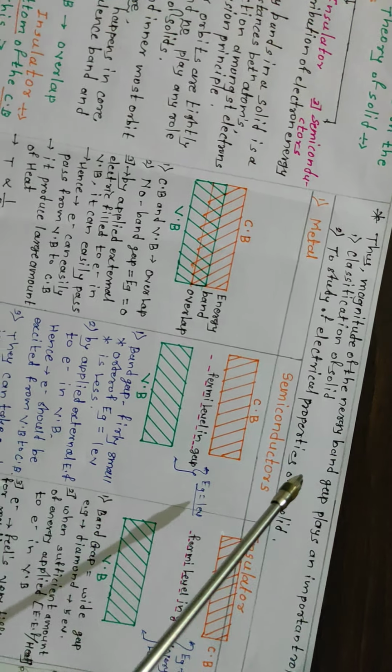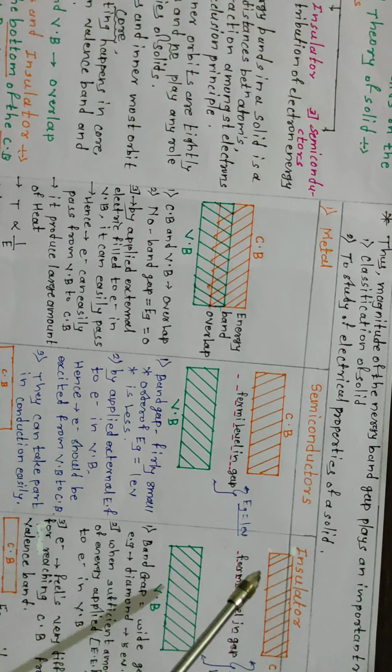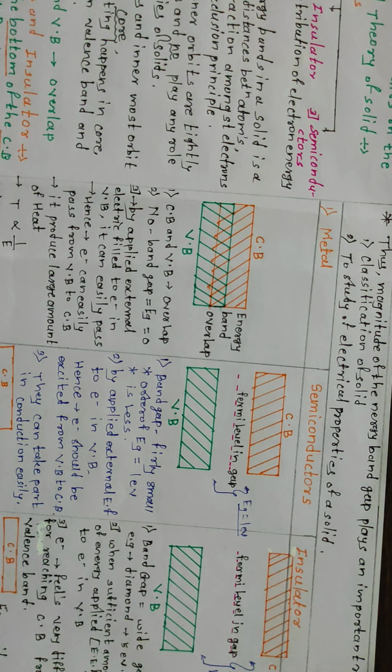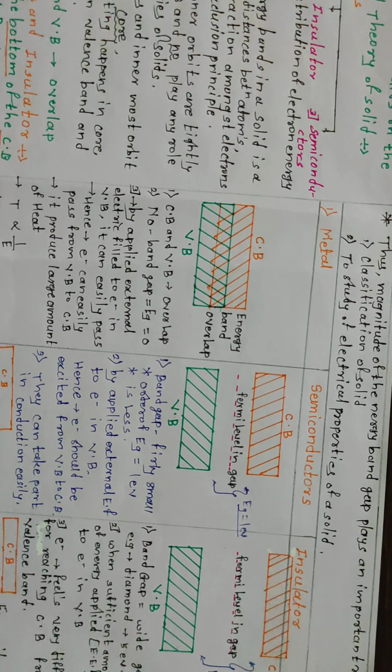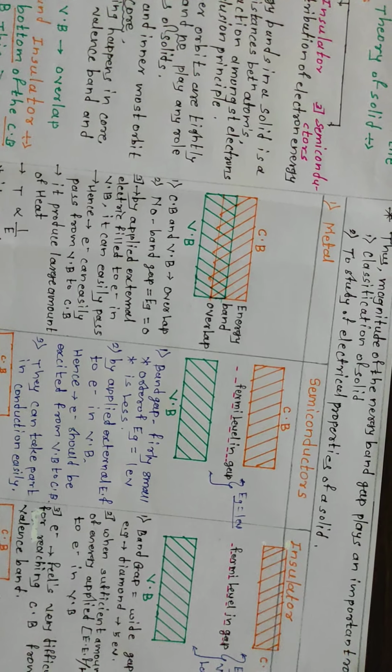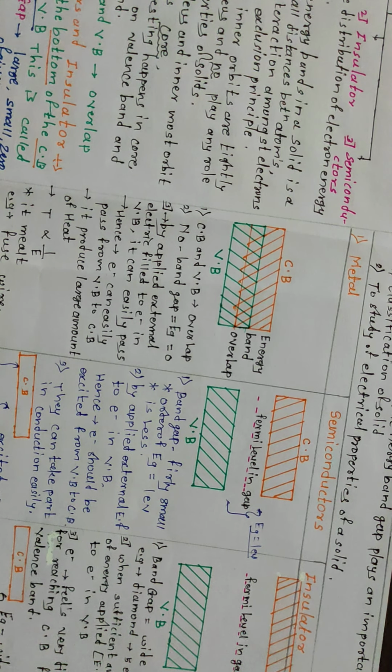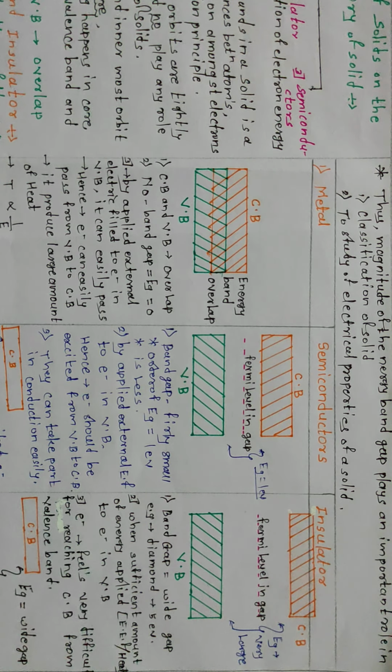That means solids are classified into three types: metal, insulator and semiconductor.